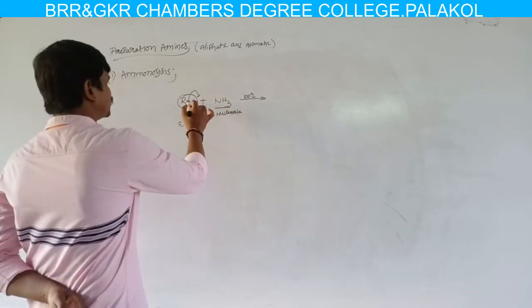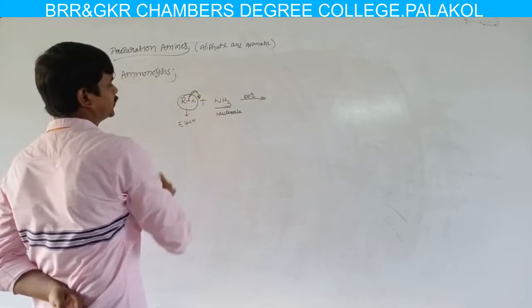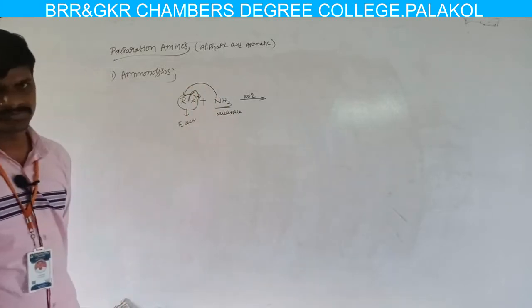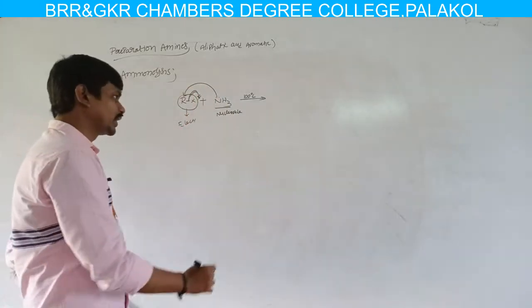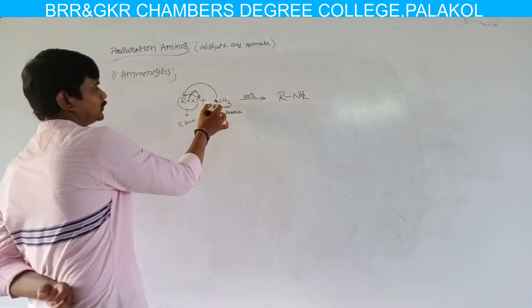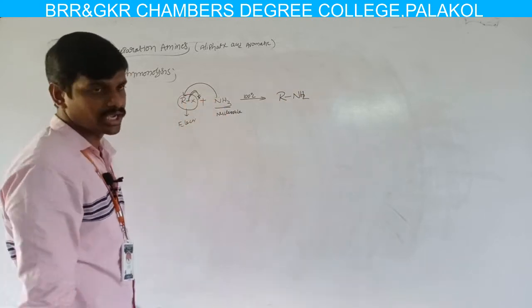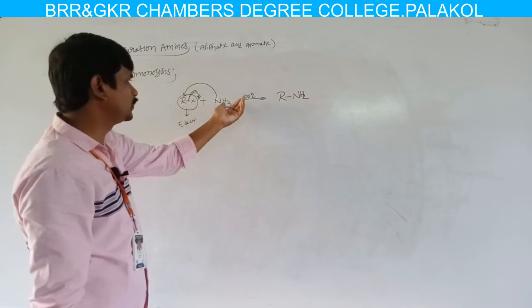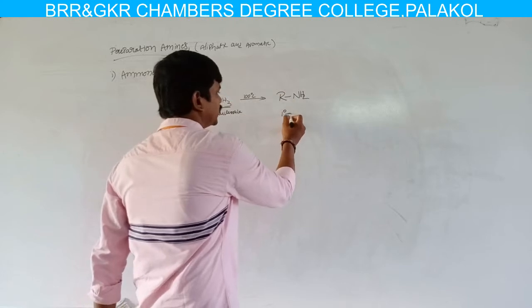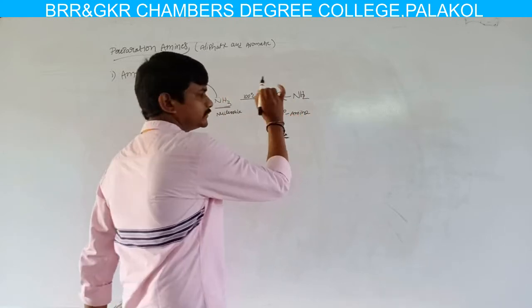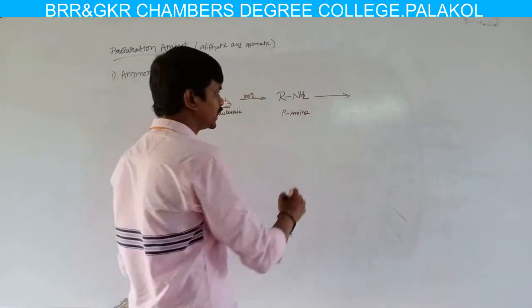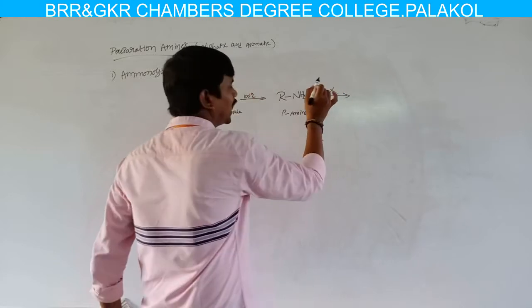The ammonia acts as a nucleophile because of the presence of a lone pair of electrons. In the first step, the halogen from the alkyl halide leaves and the lone pair of electrons on nitrogen attacks the carbocation. Then we get RNH2. Due to the donation of the lone pair of electrons, nitrogen gets a positive charge, and the electrons are attracted from hydrogen and hydrogen is eliminated as H+. We get a primary amine. The reaction does not stop here. This primary amine again reacts with another mole of alkyl halide.